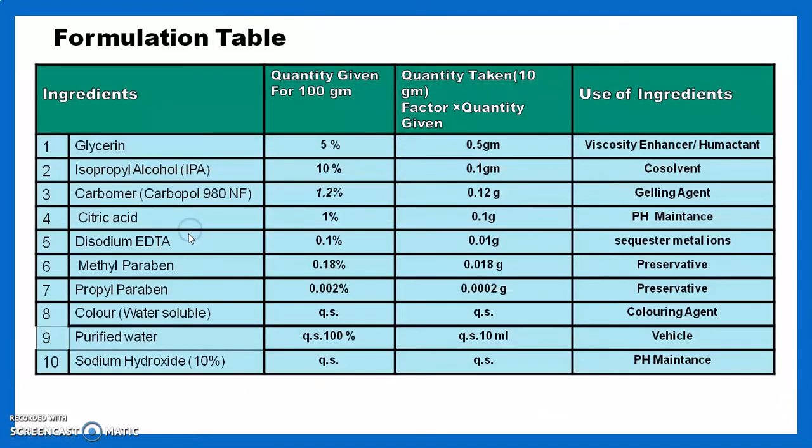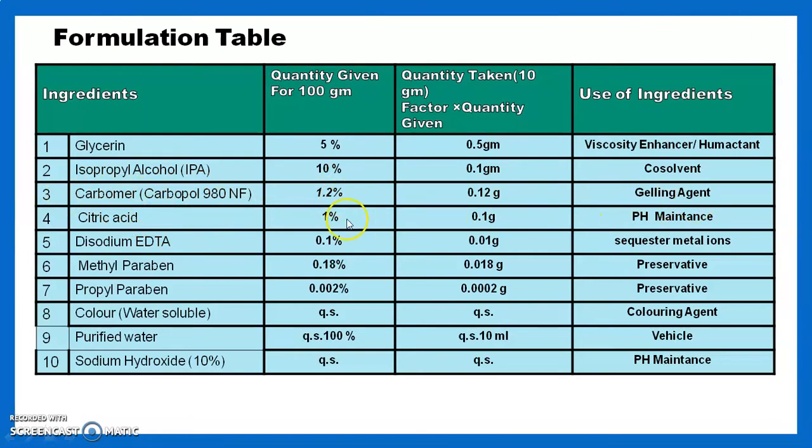Then we see the formulation table. The formulation table should contain the ingredients, quantity given, quantity taken and use of the ingredients. Our today's quantity given is for 100 gram, but we have to prepare only 10 grams. Our ingredients are glycerin 5%, isopropyl alcohol 10%, carbomer 1.2%.